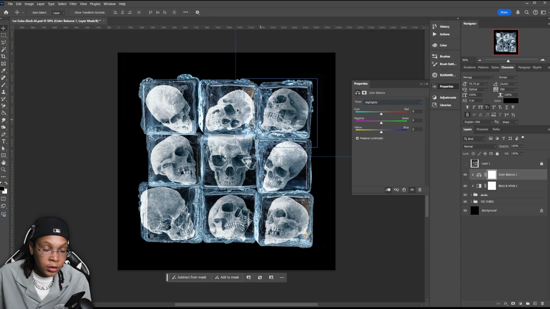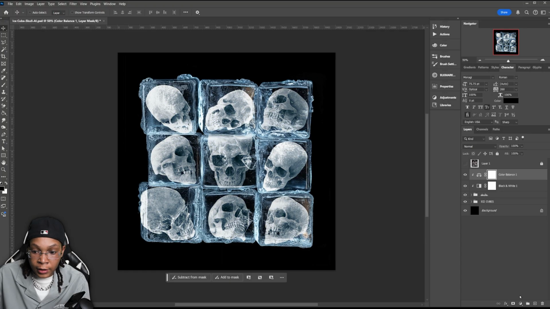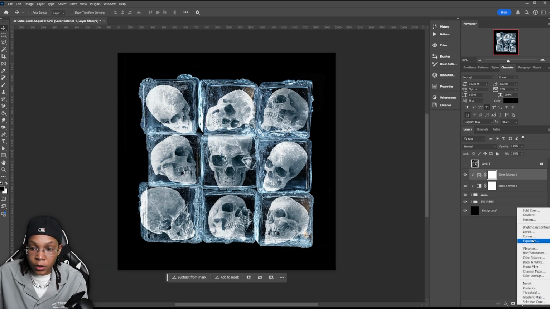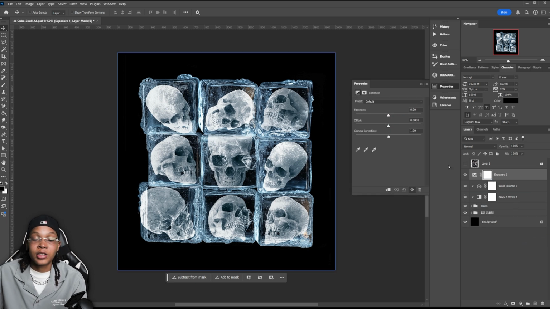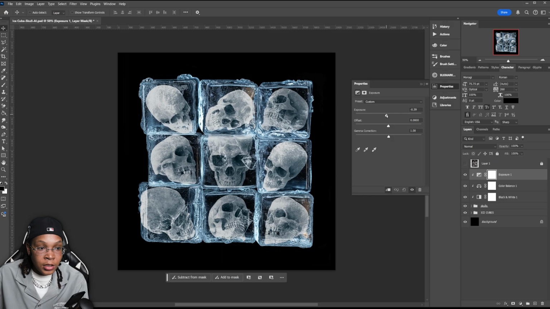Same thing with this one. So it's cool how it is. I like how we pushed the blues over. I feel like it needs a little bit of adjusting as far as the levels. Since we set everything to linear dodge, let's go ahead and just work on the exposure. So let's create an exposure adjustment layer. Create a clipping mask for that, and then let's go ahead and just adjust the exposure a little bit, the offset, give it a little bit of flatness because it is in an ice cube. And let's start adding some gamma in there.